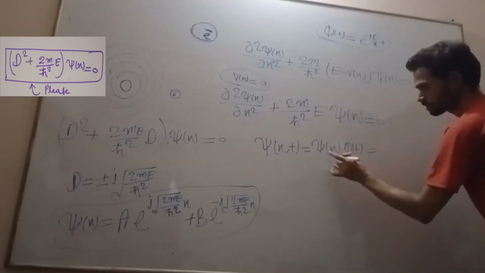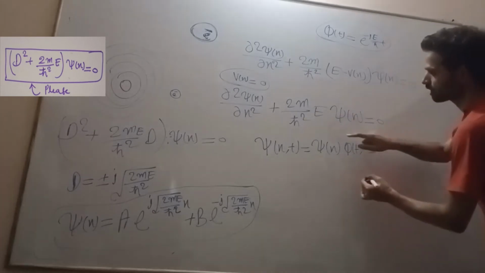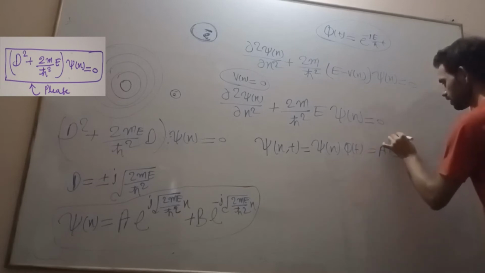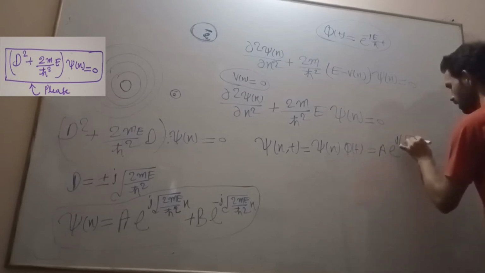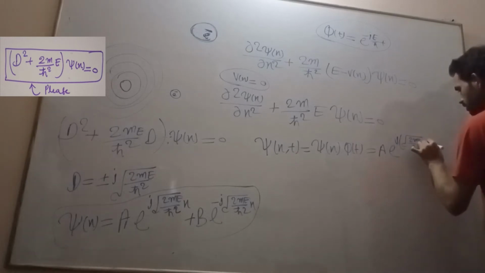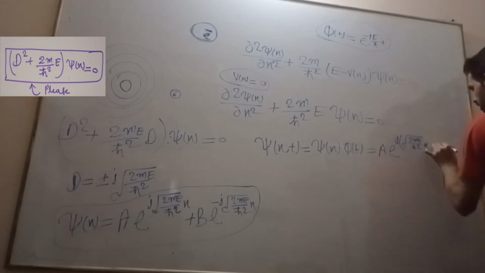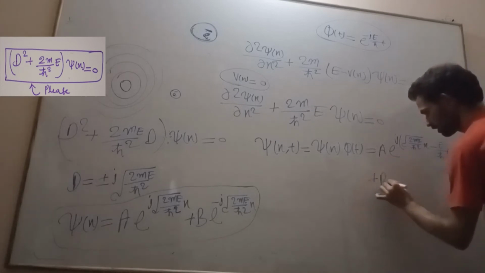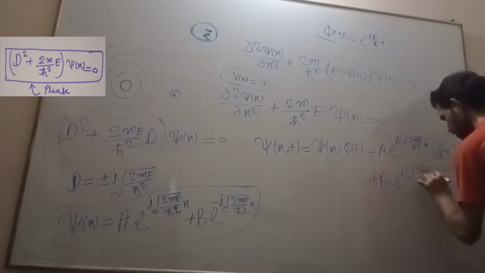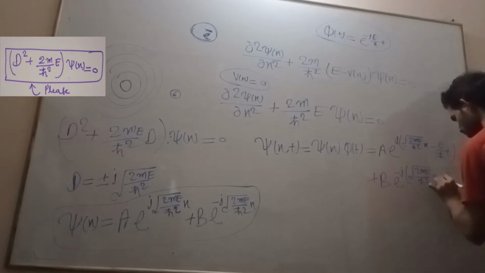Now when we put both of these together, we get A e^(j(√(2mE/ħ²) x − (E/ħ) t)) plus B e^(−j(√(2mE/ħ²) x + (E/ħ) t)).